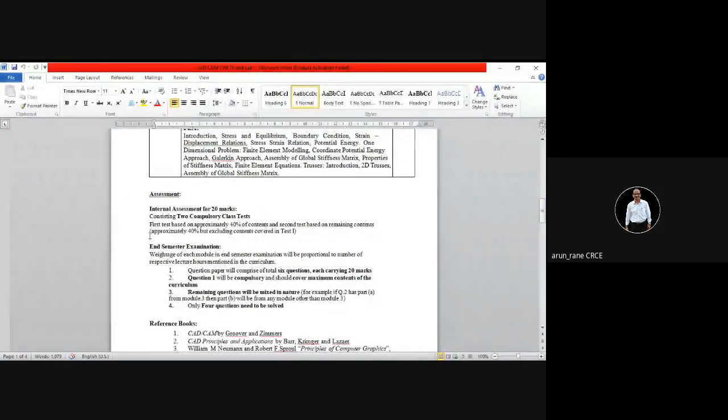So out of 20, finally the average should be 8. Even if you have 7.5, it will be rounded off to 8 marks. Then the end semester examination will be taken by the university, and that will be for 80 marks.